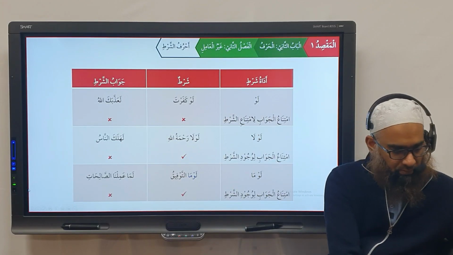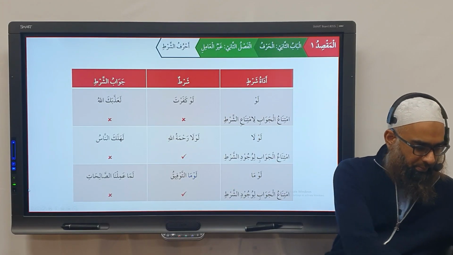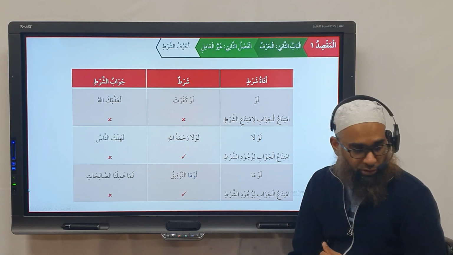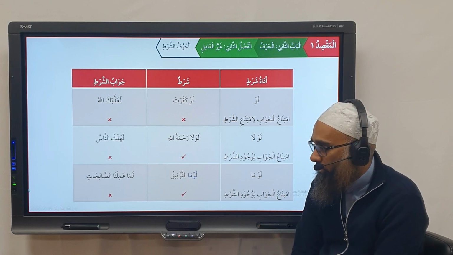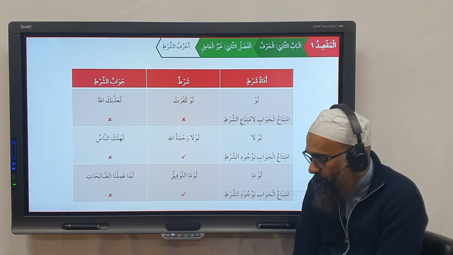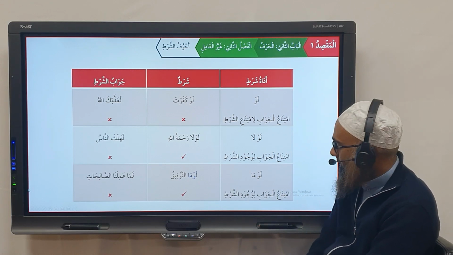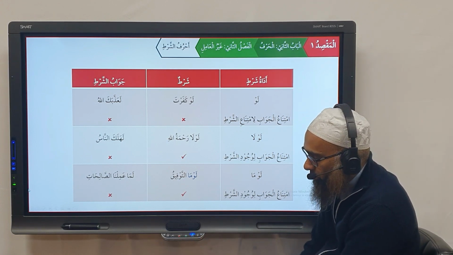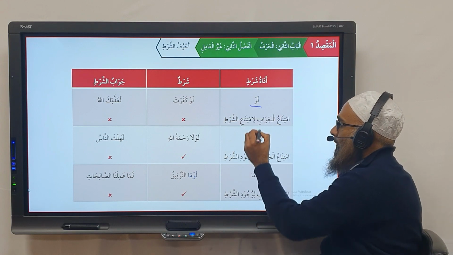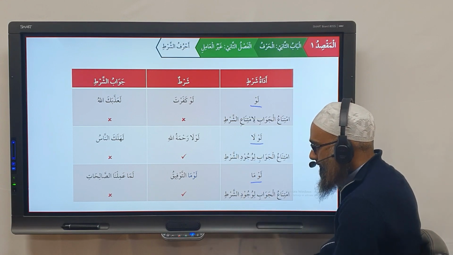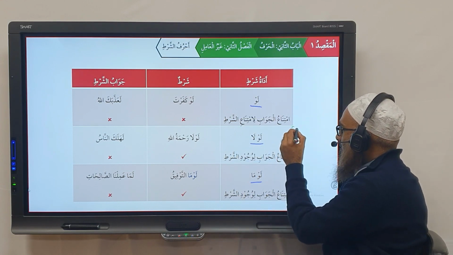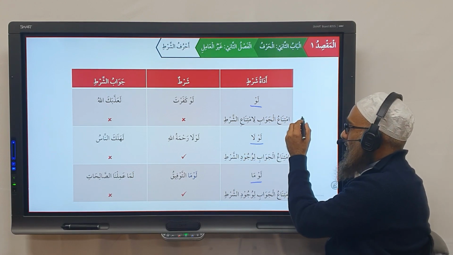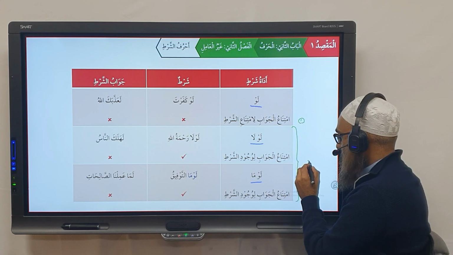Bismillahir Rahmanir Rahim. Nahmaduhu wa nusalli ala rasulihil kareem, amma ba'd. So yesterday we were discussing the huruf al-shart which do not govern, ghayr amil. So just to summarize here, in a chart we have all three of them. What are the three harf which do not govern? We have law, we have lawla, and we have lawma. These two have the same meaning, and this has its own meaning. So you have two meanings altogether.